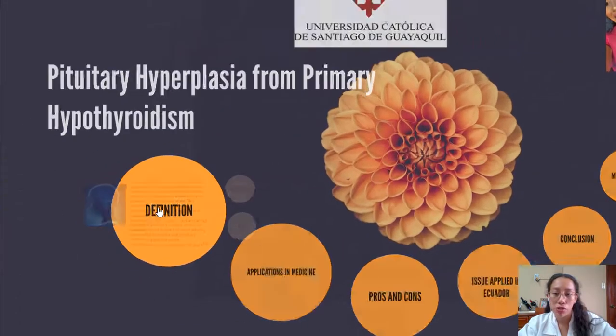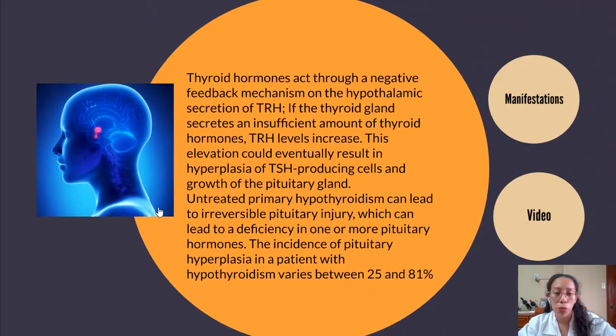First, the definition. Thyroid hormones act through a negative feedback mechanism on the hypothalamic secretion of TRH. If the thyroid gland secretes an insufficient amount of thyroid hormones, TRH levels increase. This elevation could eventually result in hyperplasia of TSH-producing cells and growth of the pituitary gland.